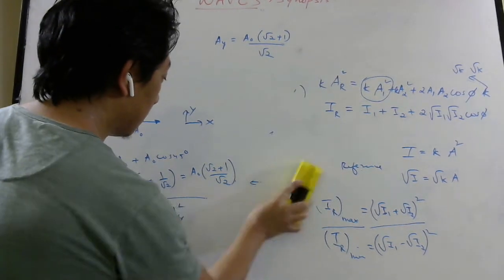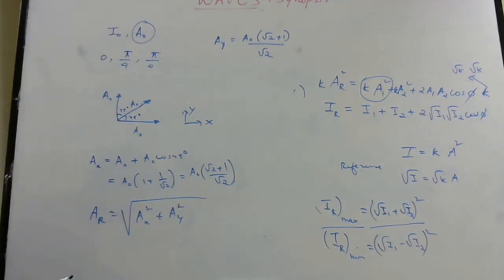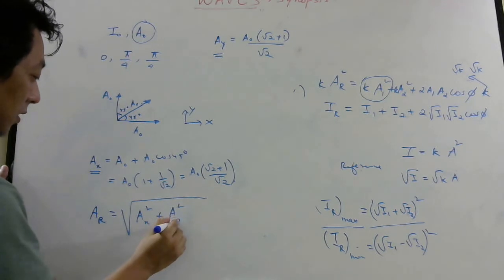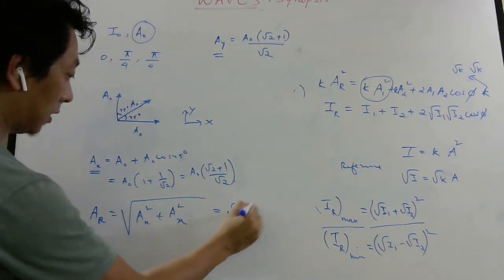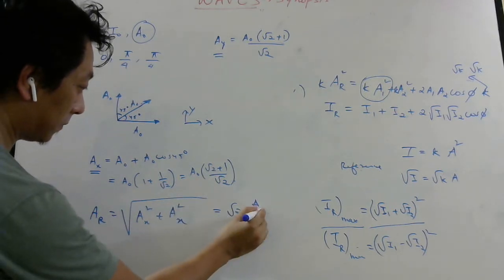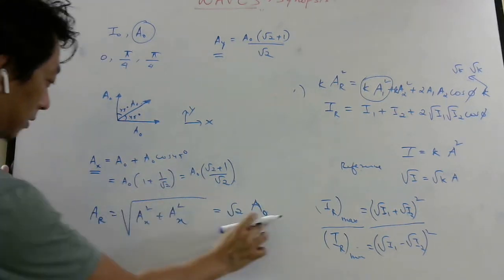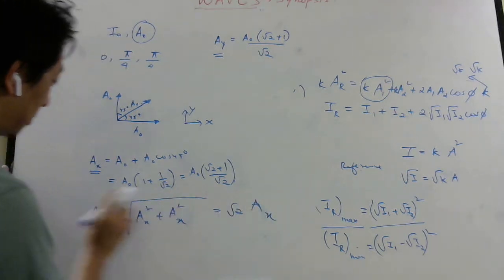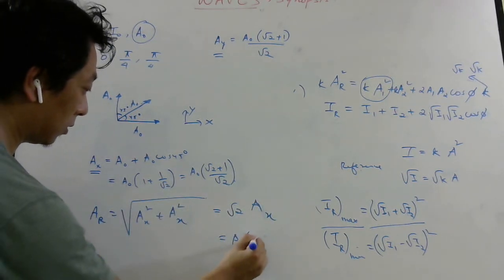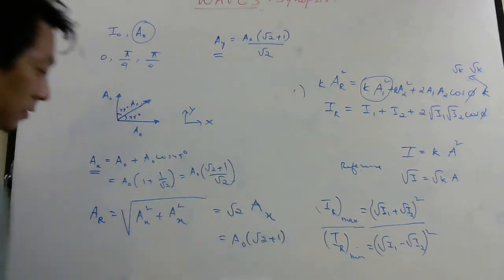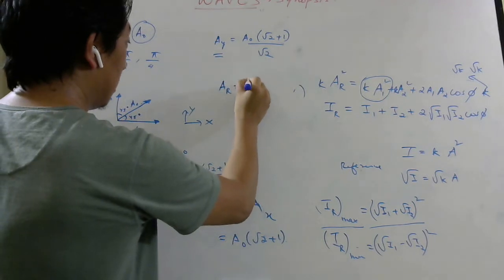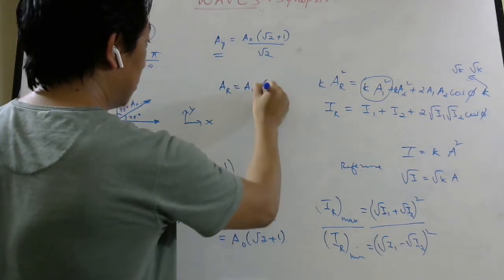Or I can do it this way also, right? Look here, if you are confused. I know from the values which I calculated that Ax and Ay are the same. So imagine this is also Ax. So this will become root 2 Ax. When you substitute this Ax here, this root 2 and this root 2 will cancel. So it will become A naught (root 2 plus 1). So I have calculated the resultant amplitude to be equal to A naught (root 2 plus 1).